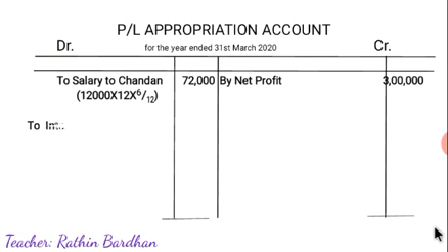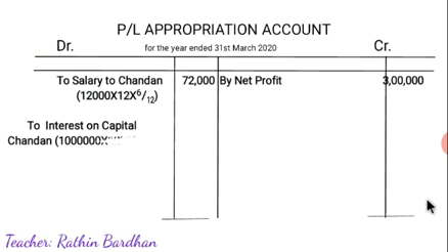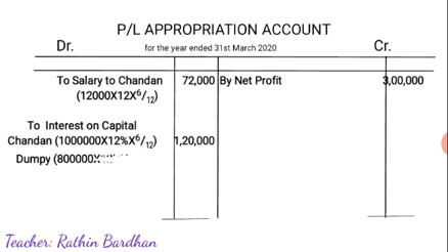Then interest on capital, Chandan: 10 lakh into 12% into 6 by 12, that is 1,20,000, and Dumpy: 80,000 into 12% into 6 by 12 for 6 months, 96,000.